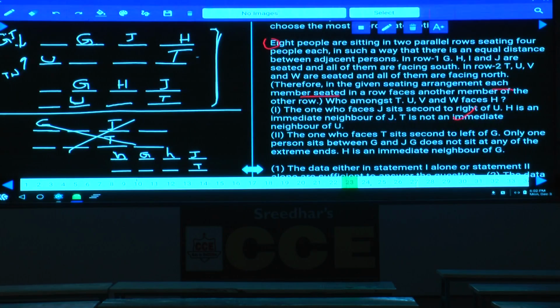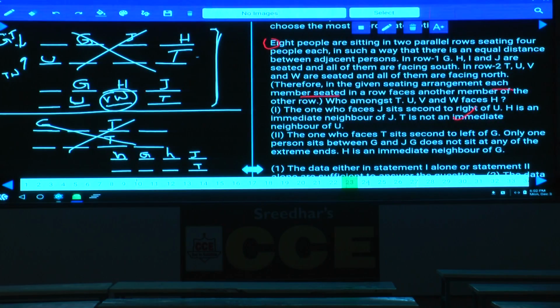Then only one person between G and J, one person between G and J, this case is completely ruled out, isn't it? Because there must be only one person between G and J. And G does not sit at any of the extremities of the row. H is an immediate neighbor of G. Then who is the person opposite to H? Now either V or W will be opposite to this H. Are you getting a unique answer here? Now by combining these two also we are getting two persons, either V or W, and this is also ruled out. Then what is your answer here?